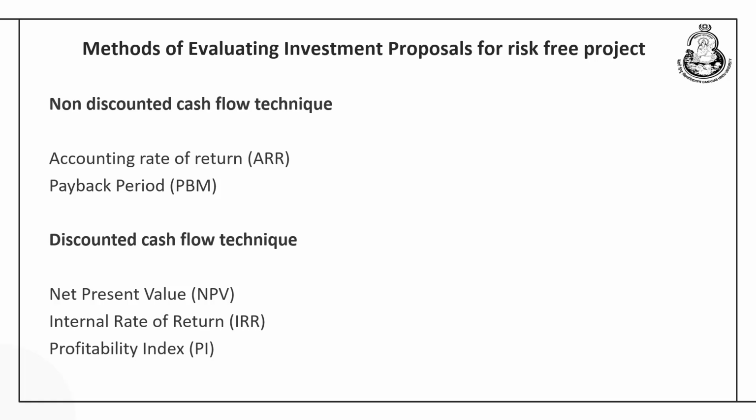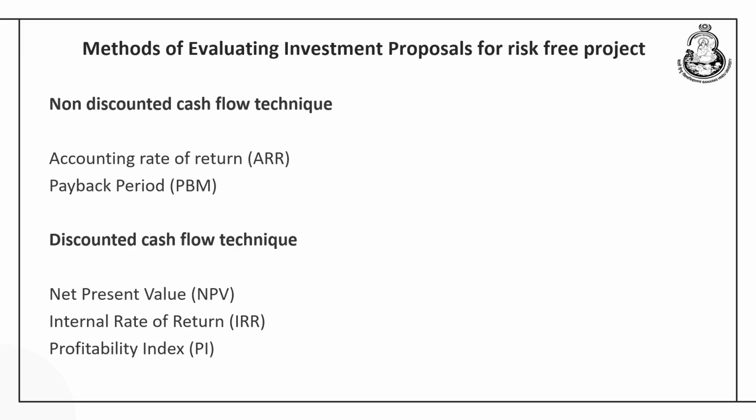Now, we can briefly discuss what is accounting rate of return. It is also called the average rate of return. So, here the income received from the project, income here refers to again the accounting profit received from the project, would be averaged out. So, average income upon the average investment.